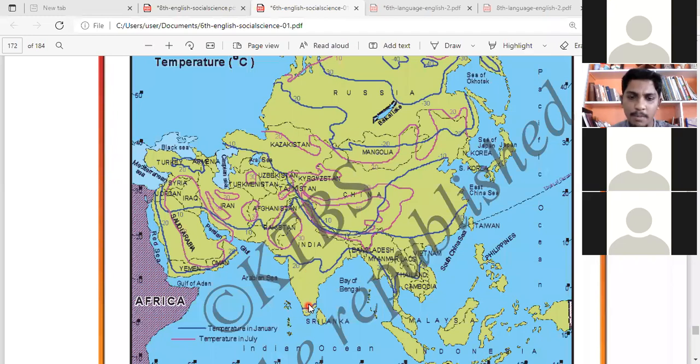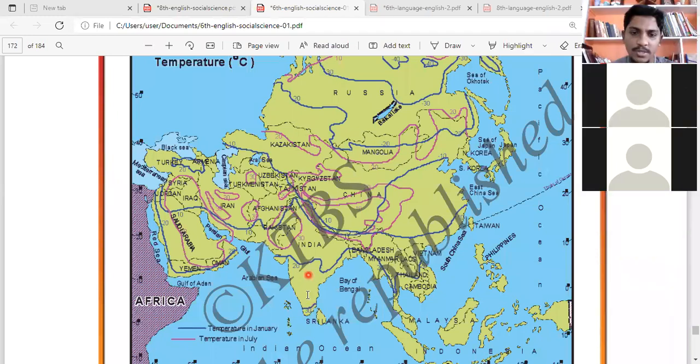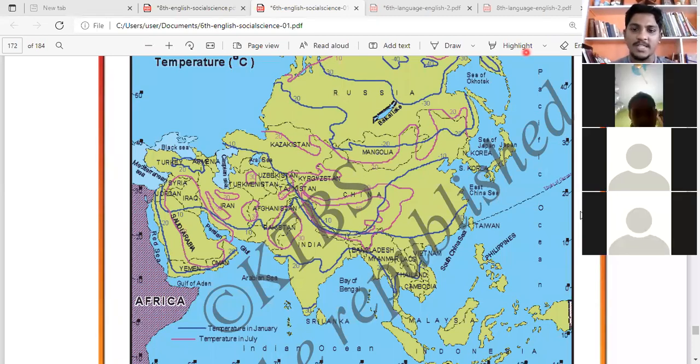So as we move from down south to the north, it will be very, very cold. This area will be very cold. So the southern part of Asia is usually hot, but as you move ahead, it will be cold. You got it? You guys all got it? If you got it, please give me a thumbs up. Yes, sir. Okay, good. Now let's continue.